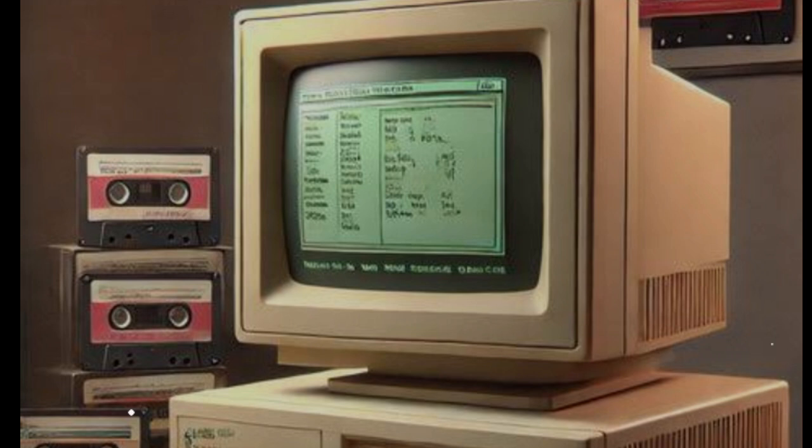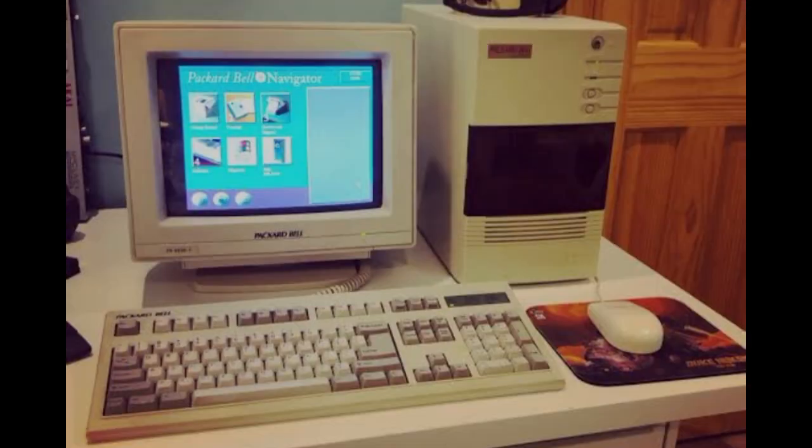But the real revolution came in the 1990s with the explosion of the internet. Operating systems had to adapt fast, with new security features, networking capabilities, and support for web browsers. Suddenly, computers weren't just for spreadsheets and games. They were our gateways to the world.